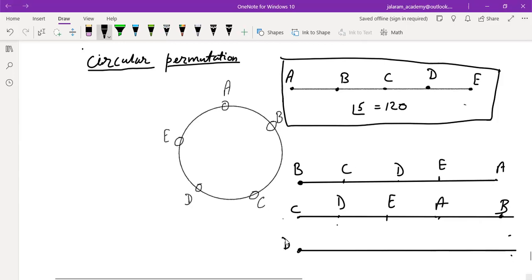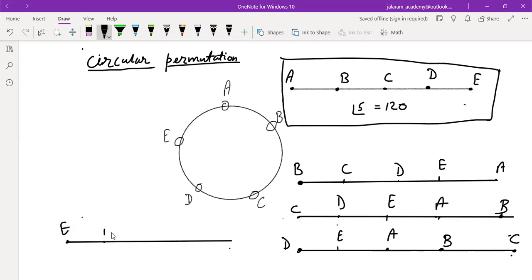Again, if we start with D, E, A, B, and C, it's again a different arrangement. And finally, E, A, B, C, D is again a different arrangement.